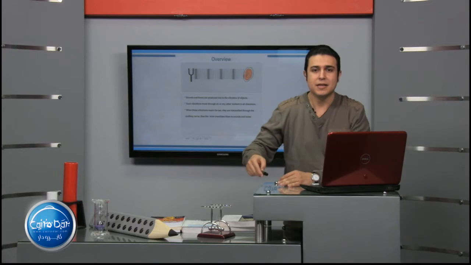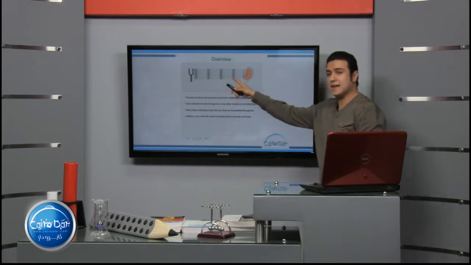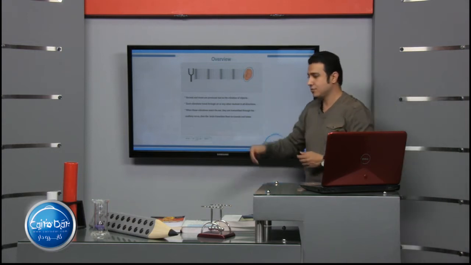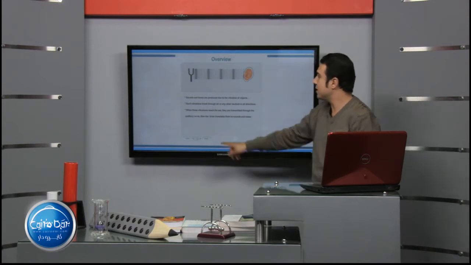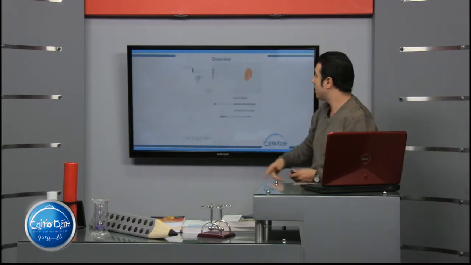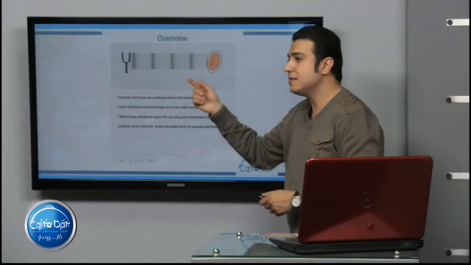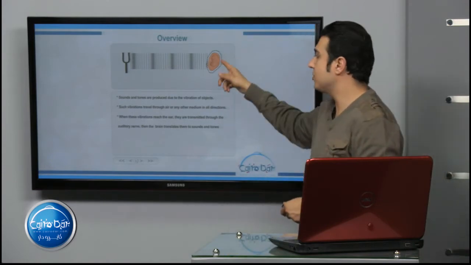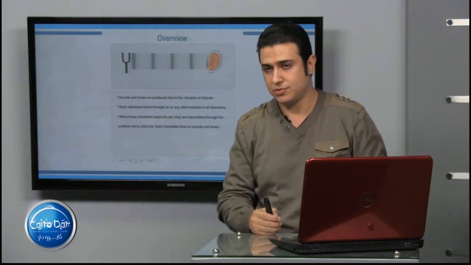Let's start. Here, as you see, we have the tuning fork and these longitudinal waves coming out from it to reach our ear. So sound and tones are produced due to the vibration of objects. We have here a tuning fork. As you see, it makes vibrations. This vibration makes a longitudinal sound wave to reach the ear. Then the ear transmits this sound to the brain, and the brain after that translates them into sounds.